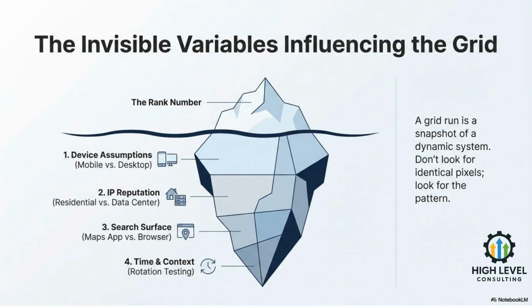What you see above the waterline is the rank number. What drives it lives underneath. Device assumptions, IP reputation, search surface, time of day, and contextual testing all influence results. A geo-grid is a snapshot of a dynamic system, so the goal is to read patterns, not chase identical scans.